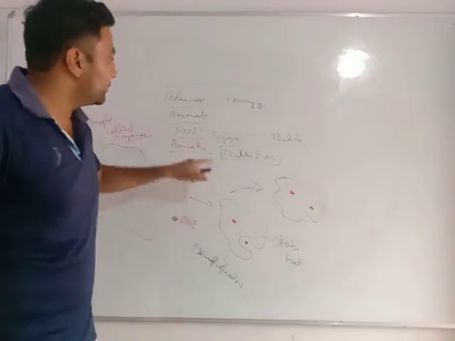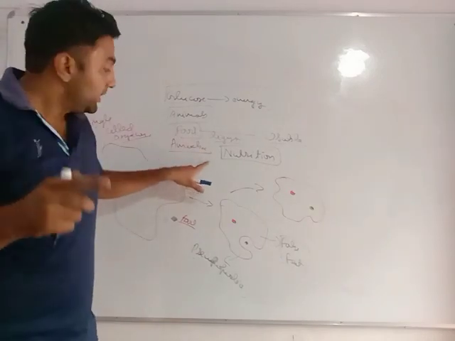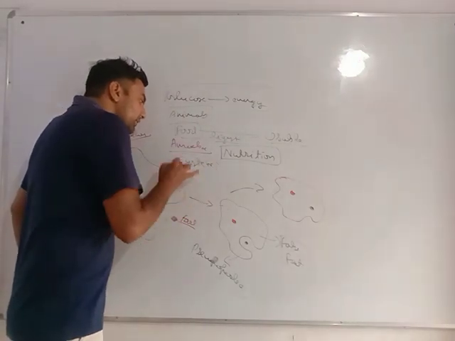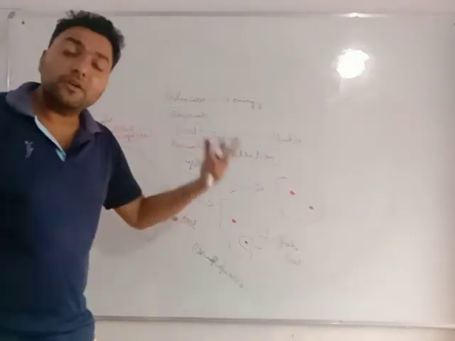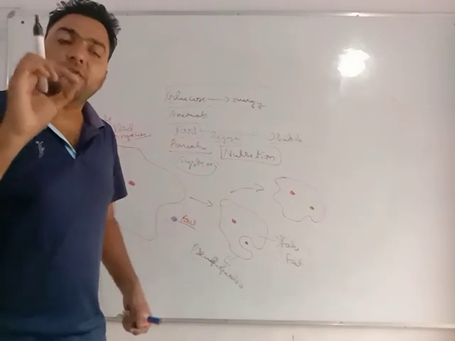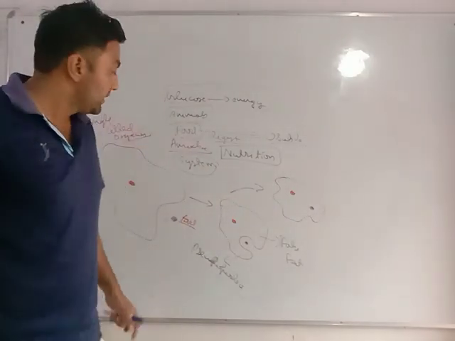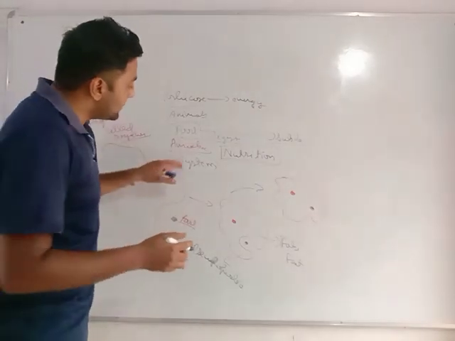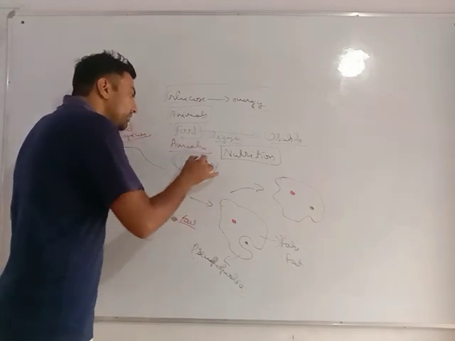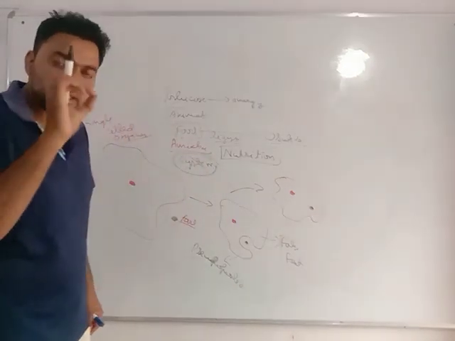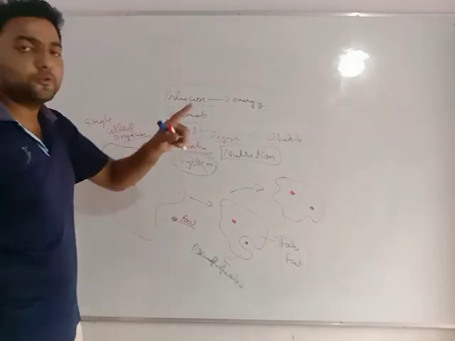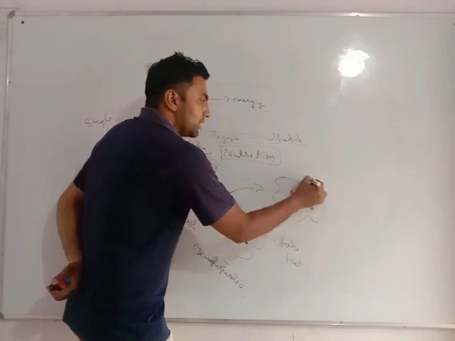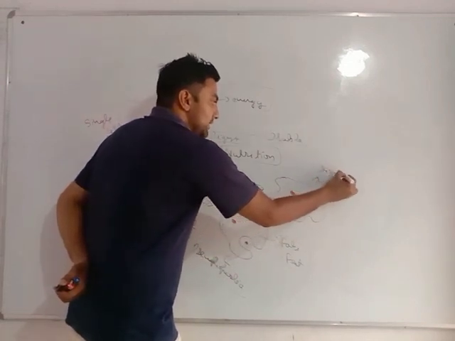Very important. Now it needs to do digestion. See, amoeba does not have a digestive system. We humans have a digestive system, meaning many organs helping us to do digestion. But amoeba is a single cell organism, it does not have a fixed set of organs to perform that. It means it does not have a digestive system, but it needs to do digestion. So what it does is release digestive juices. Now this food is digested.